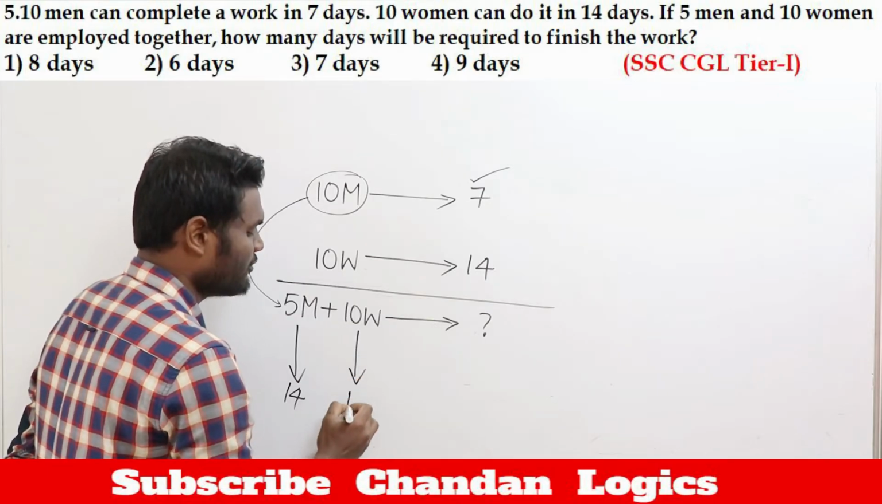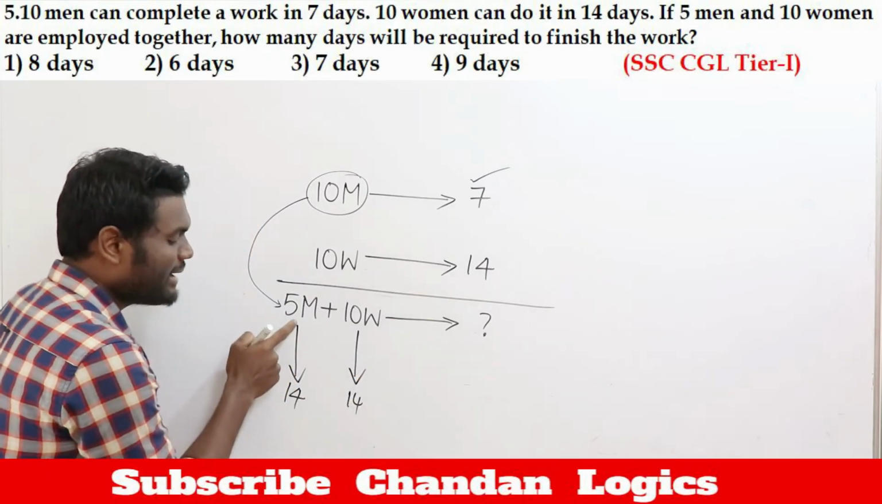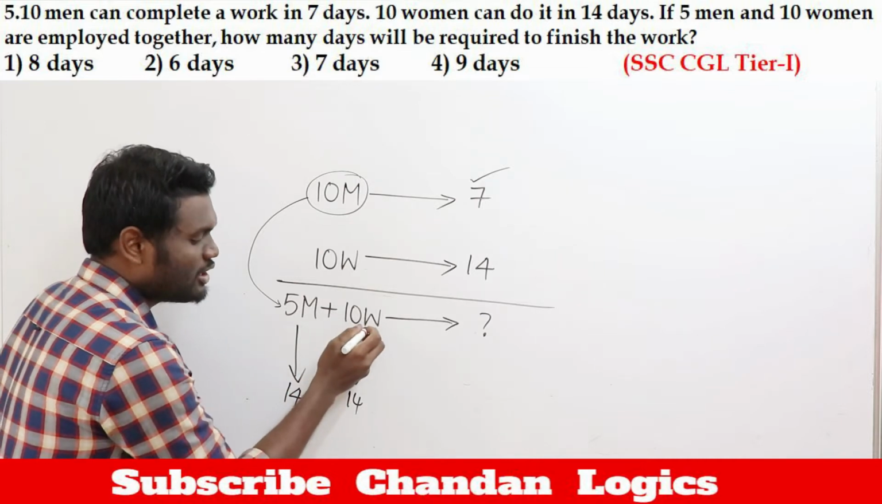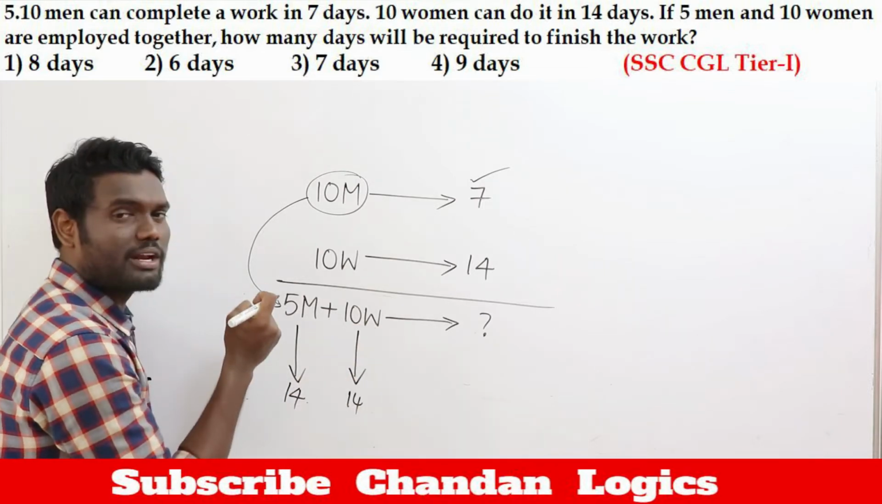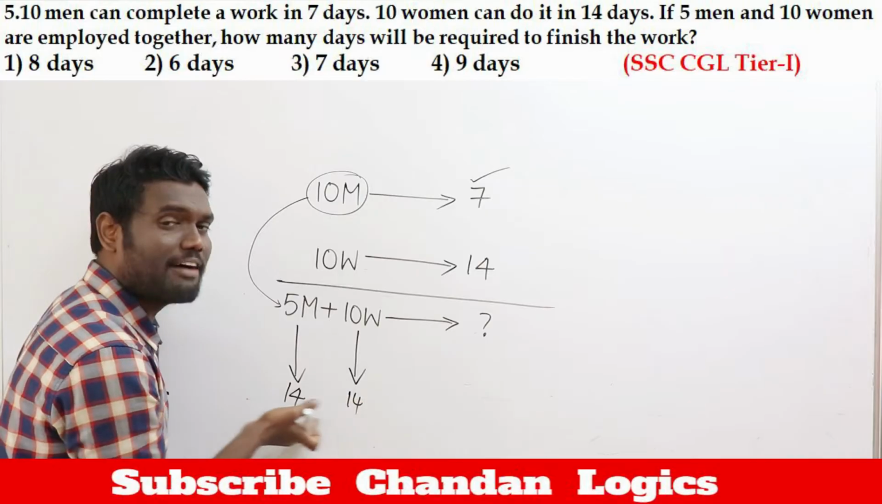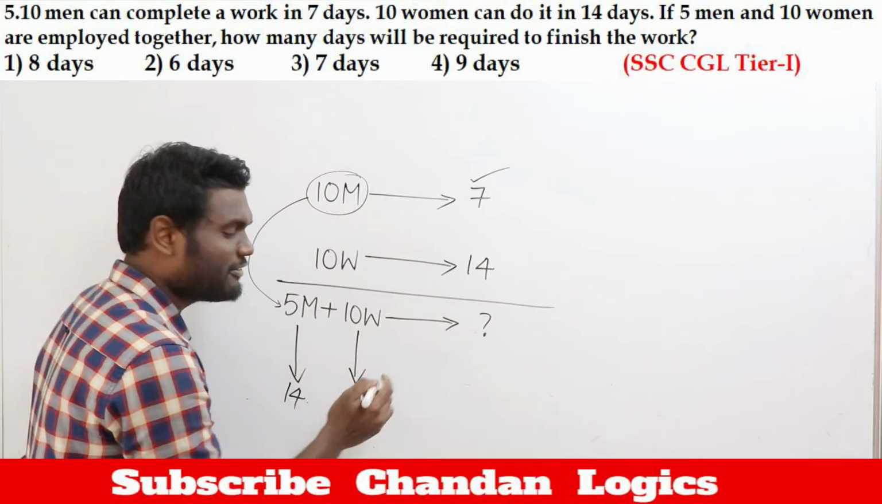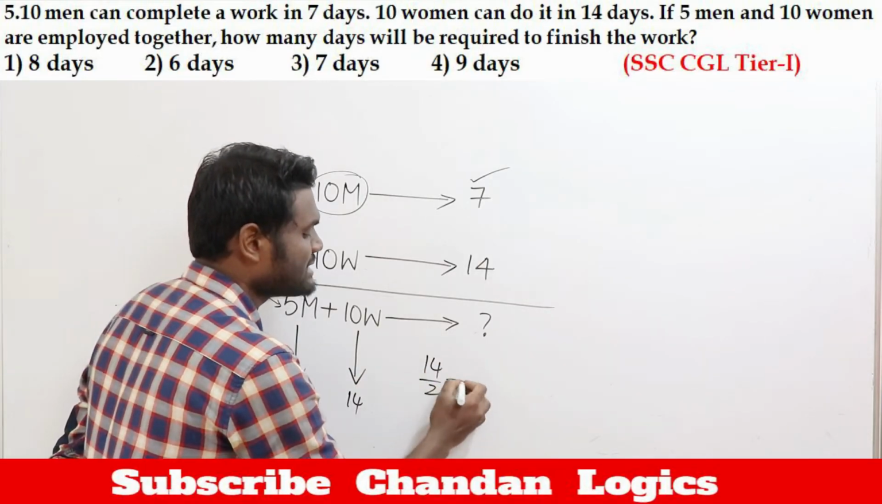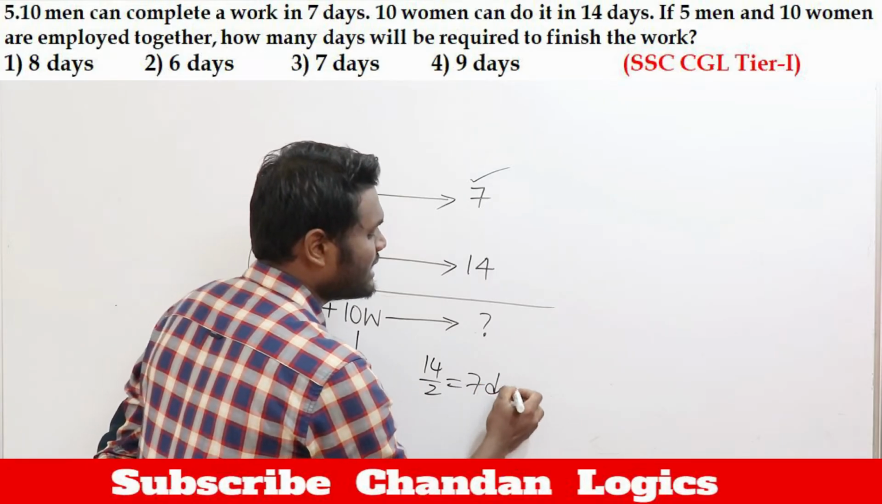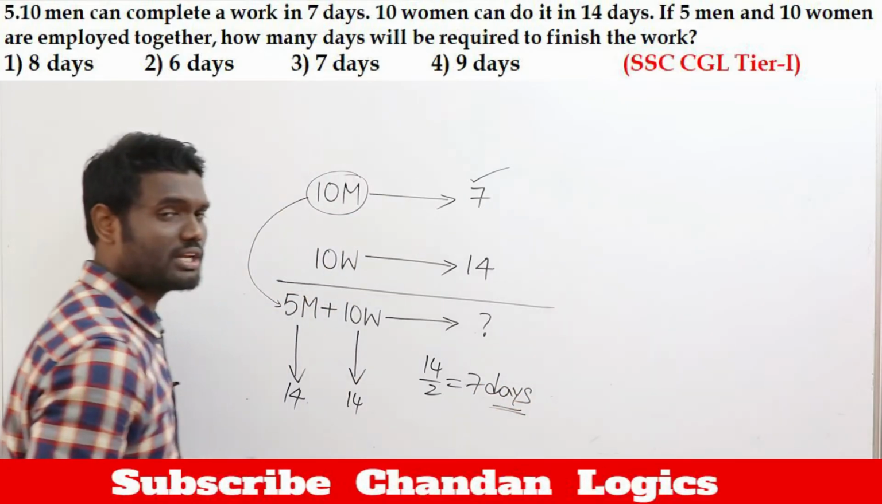10 women also will take 14 days, which means 5 men will take 14 days, 10 women also will take 14 days. Both of them working means in half of the days it should be completed, which means half of 14 is nothing but 7 days. So I can directly say that the answer is going to be 7 days for this question. Yes or no?